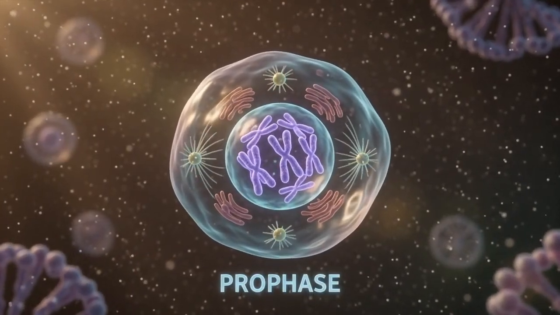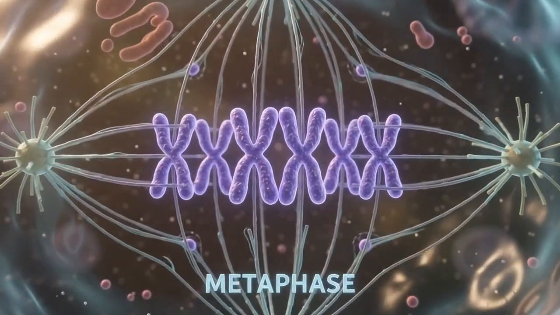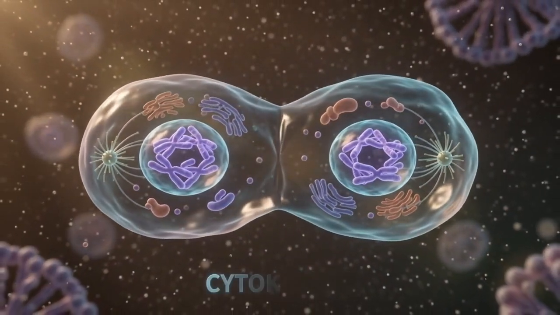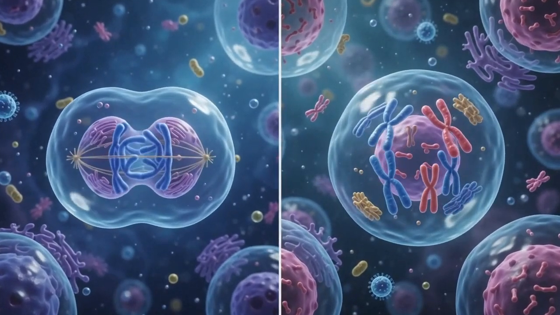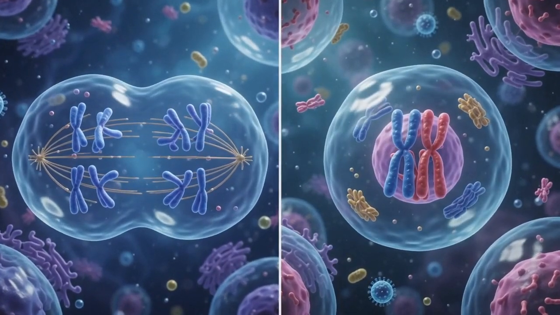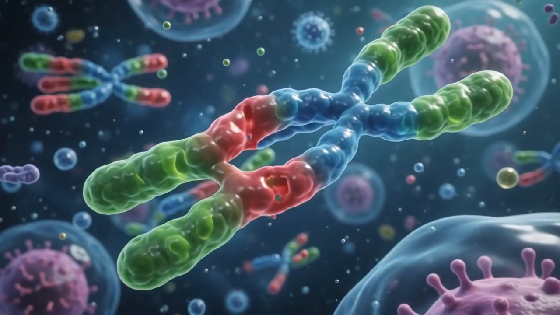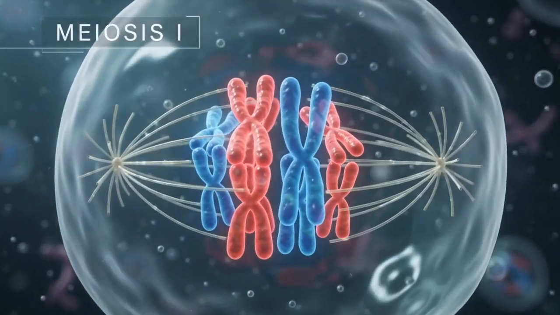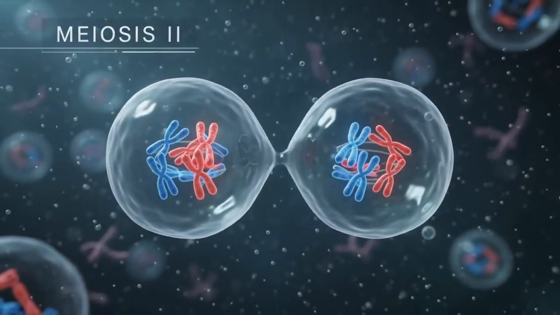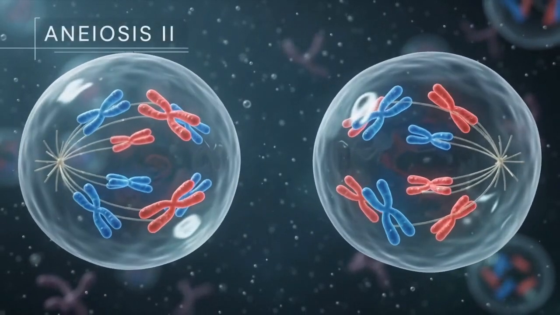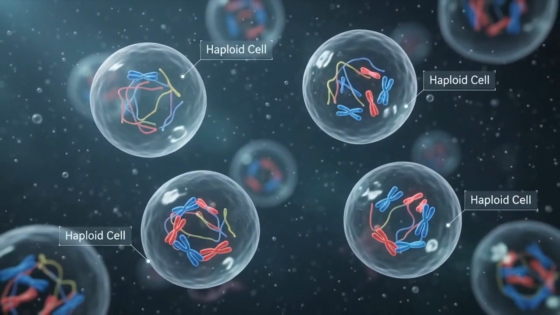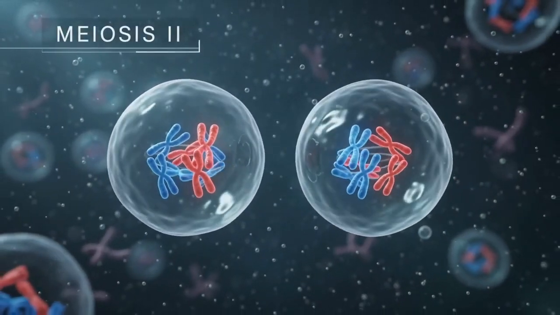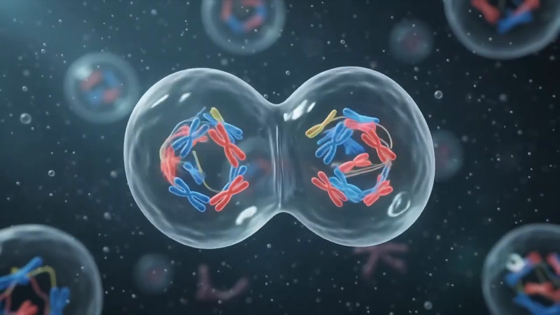In mitosis, prophase, metaphase, anaphase, telophase, and cytokinesis produce 2 daughter cells. Mitosis is mainly about maintaining and replacing cells. Meiosis is about creating genetic diversity for reproduction. In meiosis, 2 rounds of division ultimately produce 4 genetically varied cells with half the chromosome number.